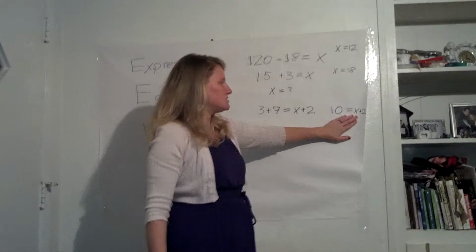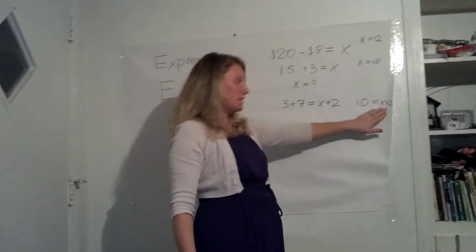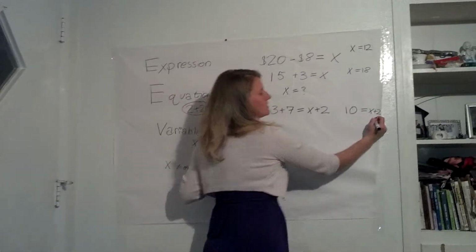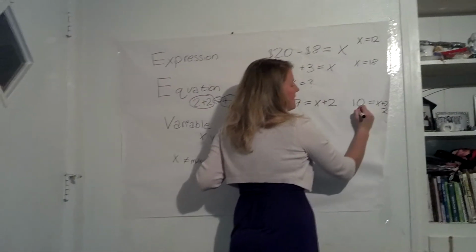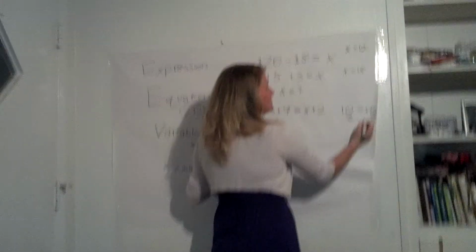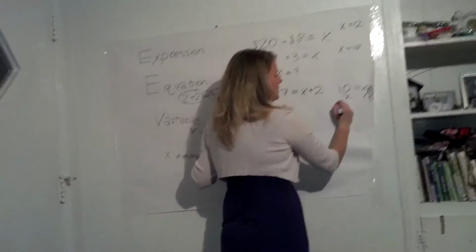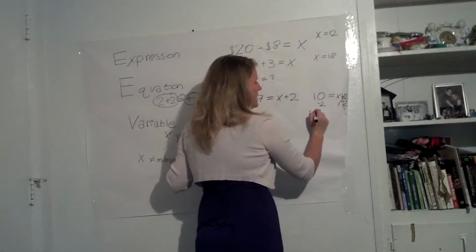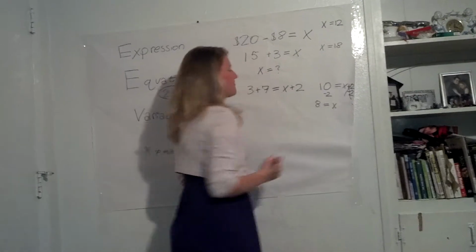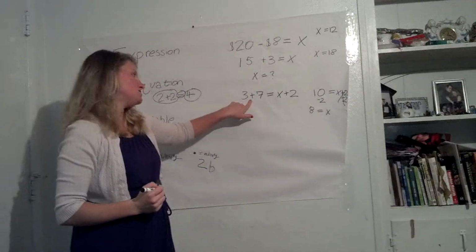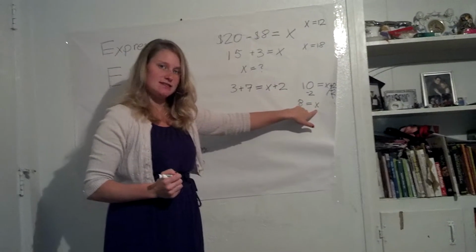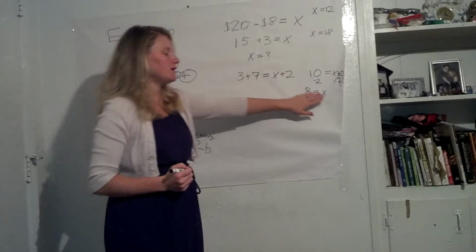And since these are equal, whatever we do to one side, we have to do to the other side as well. So to solve for X here, we're going to subtract 2 from this side and then subtract 2 from this side because it has to be the same on both sides. By doing that, we can cross these out, and so now we have 8 equals X. So in this equation, 3 plus 7 equals 8 plus 2. 8 equals X. So we solved for the variable here.